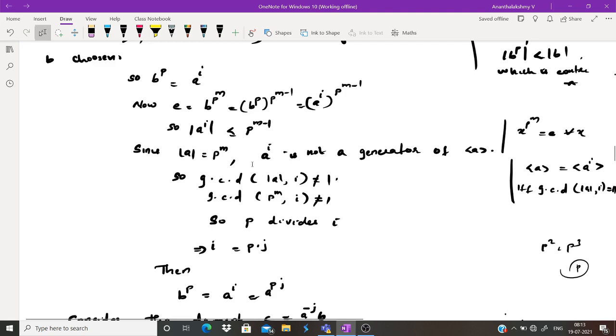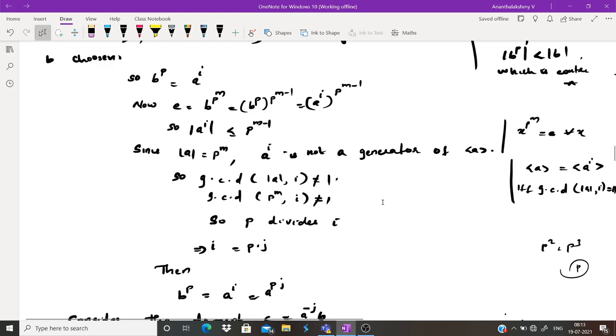So here, since A raised to I is not a generator of the cyclic group generated by A, we can say that GCD of the order of A comma I is not equal to 1. Sorry, here the condition is GCD of the order of A comma I equal to 1. So GCD of the order of A comma I is not equal to 1. The order of A is P raised to M, so GCD of P raised to M comma I is not equal to 1.